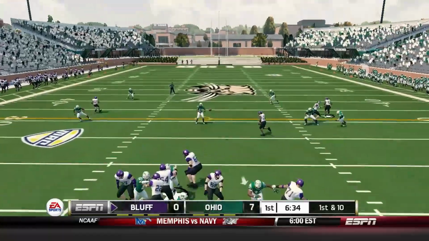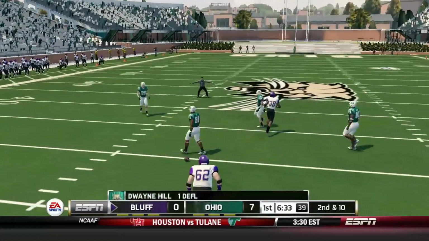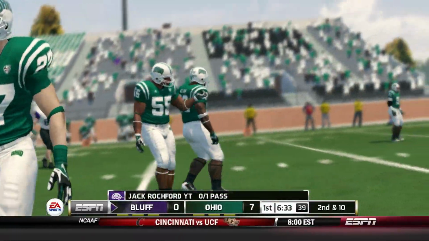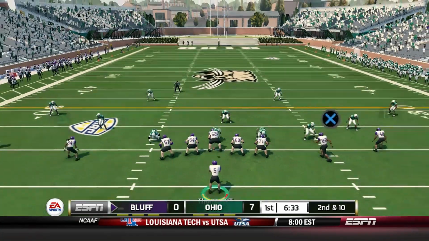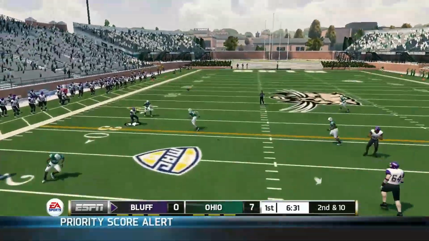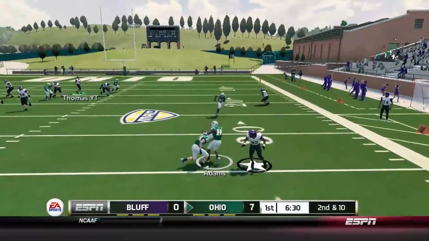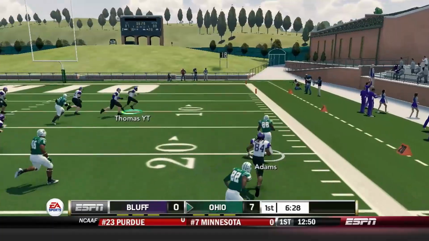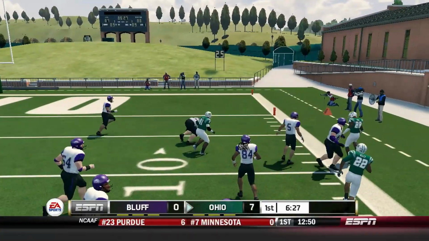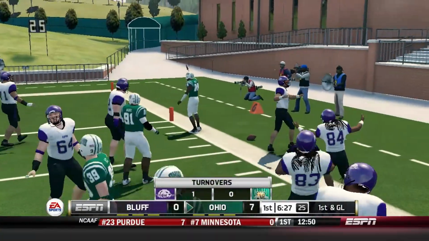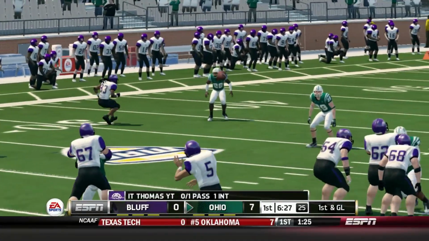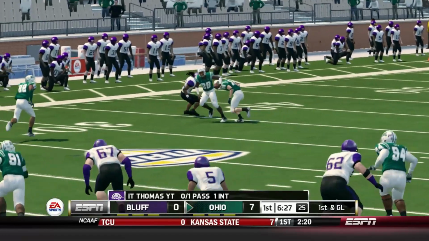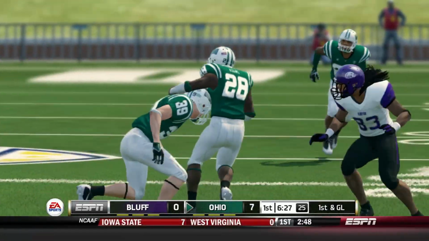For some reason, Jack Rodford is in at starting quarterback. Might have forgotten to change the depth chart in the main menu. But IT is in the game now. He's our actual starting QB. Going to try to throw to the left-hand side with him, but it's off the mark. And that interception is going to cost us dearly as we throw our first interception of this ball game. Not the accuracy that we saw last week against the Red Hawks.